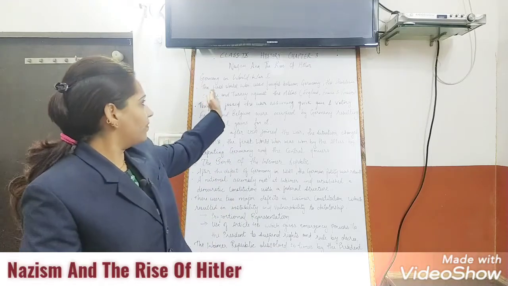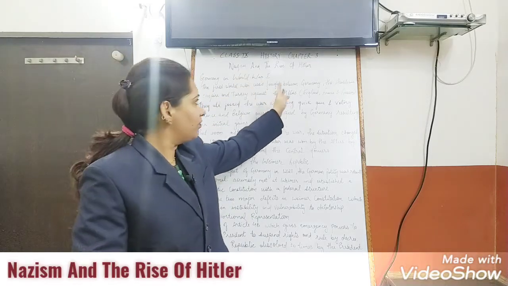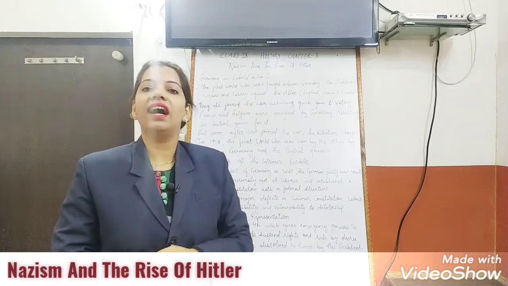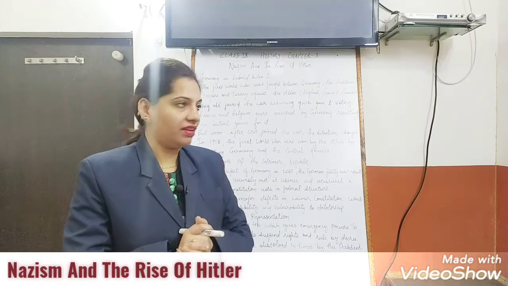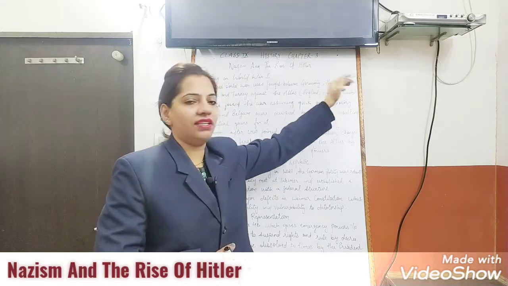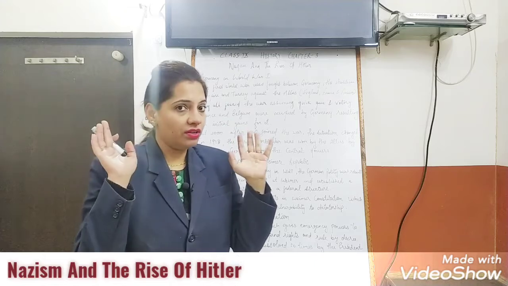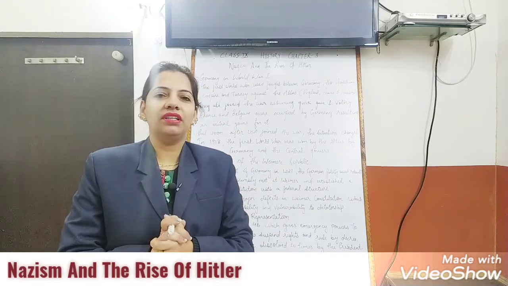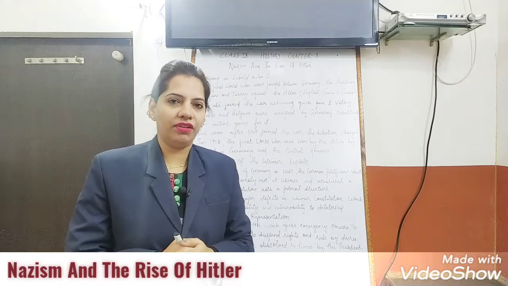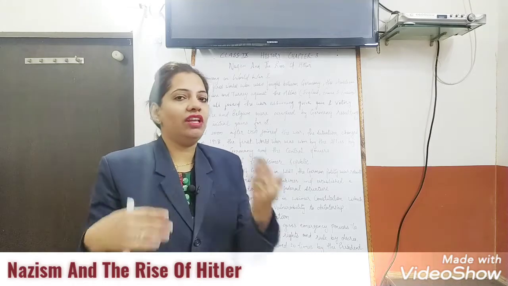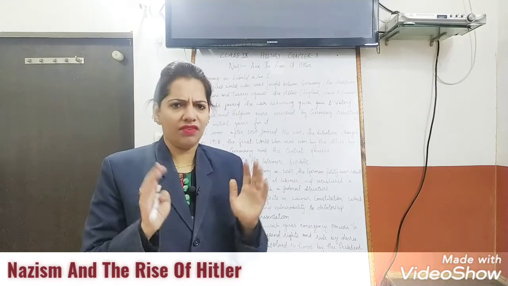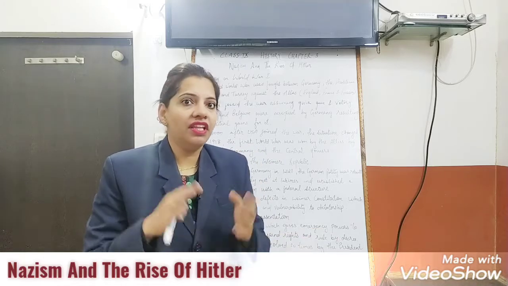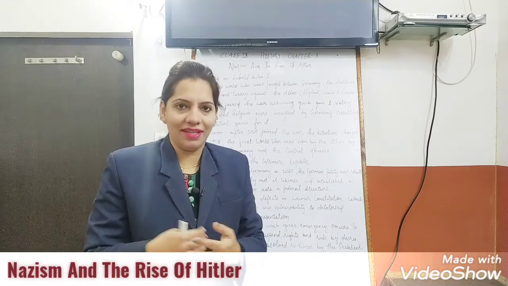That is the First World War, fought between Germany, the Austrian Empire, Turkey against the Alliance. Alliance is a group of countries, that is England, France and Russia. So there was a severe war, that is World War, between these countries. But initially they were assuming that they would get a quick victory. They were expecting that soon it would be finished. They did not know how it would turn out in future.